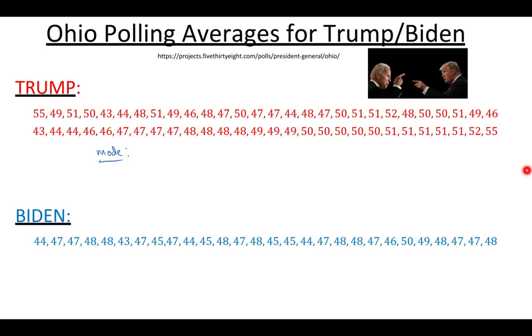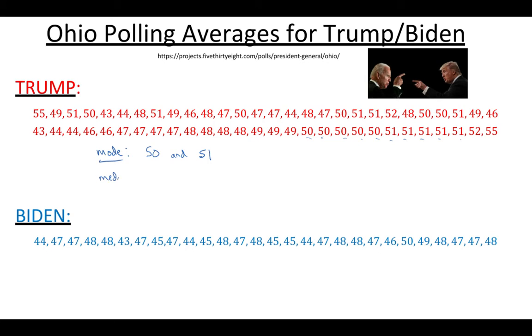So if we go through and look here, 47's got 4, 48 has 4, 49 has 3, 50 has 1, 2, 3, 4, 5, and 51 has 3, 4, 5 as well. So the mode is actually two values: 50 and 51. That's how you would write that. You don't take the average. You just say it's 50 and 51.